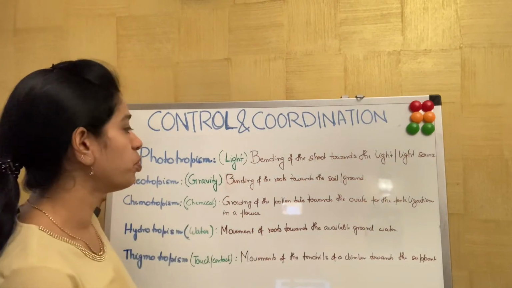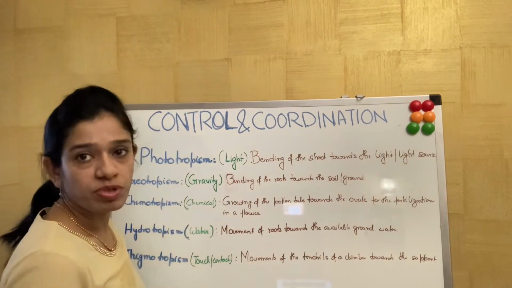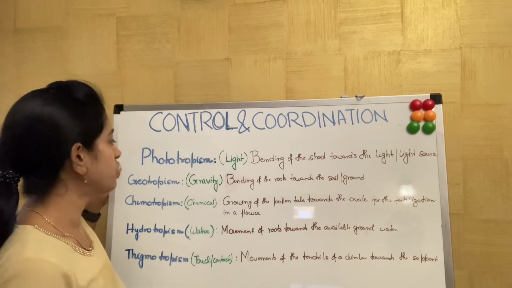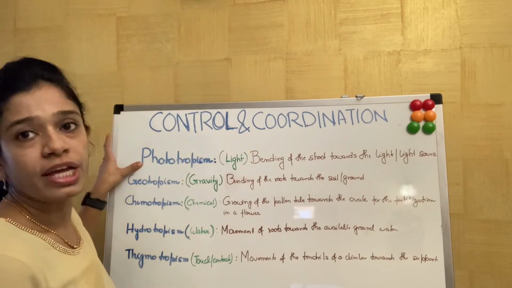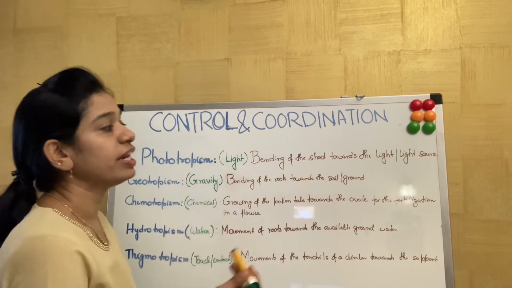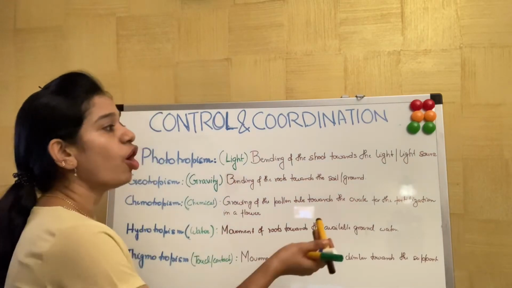We can summarize it into the 5 types of stimulus that we have already talked about. First is phototropism, or the stimulus of light, that is bending of the shoots towards the light source.